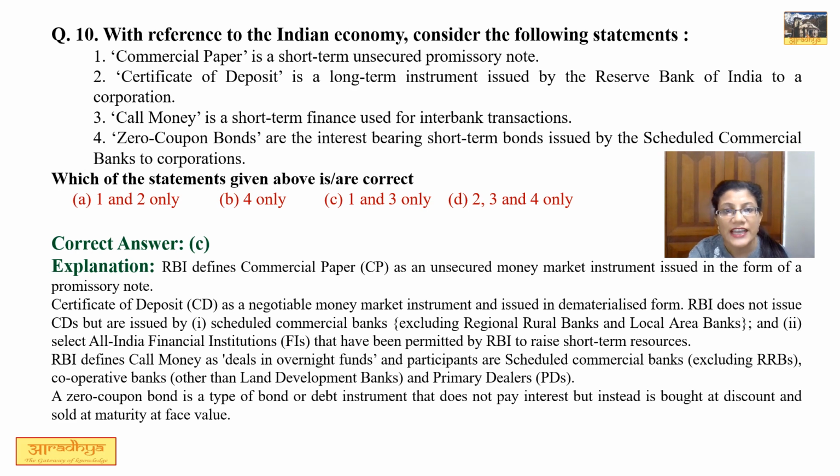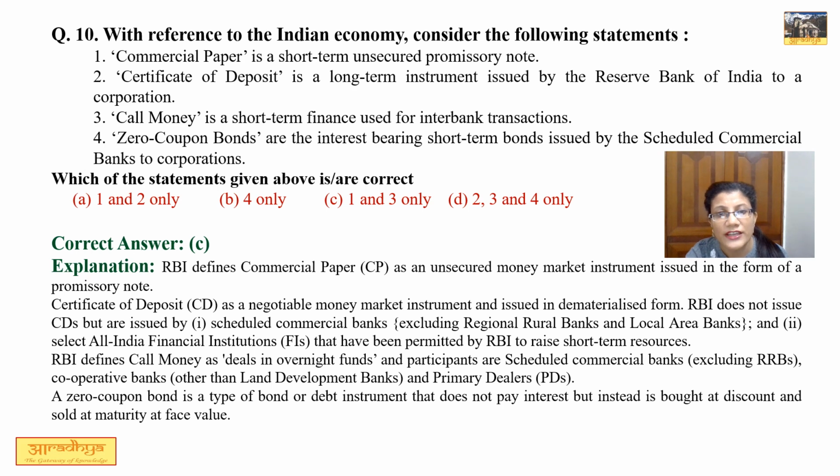Second statement says CD is a long-term instrument issued by RBI to a corporation. Now this statement is not correct because CDs are not being issued by RBI. In fact, they are being issued by scheduled commercial banks or all India financial institutions and those institutions which are being permitted by RBI to do so. So this option is not correct.